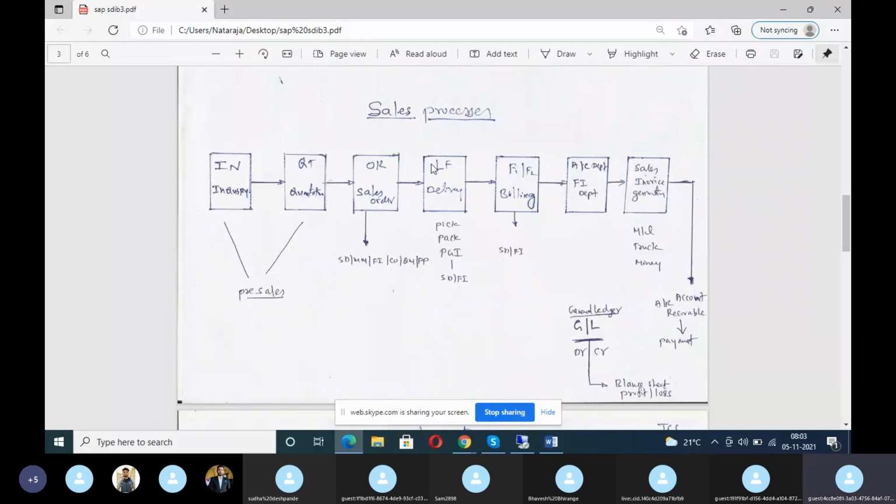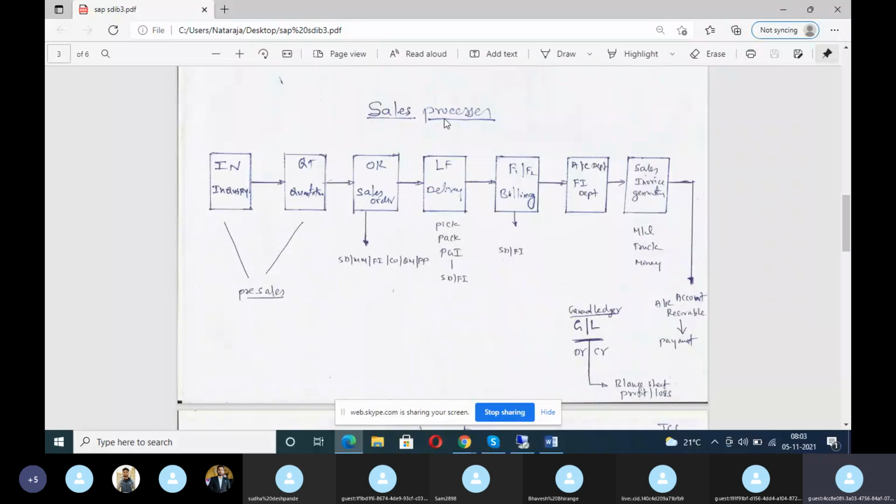So before inquiry, quotation, you write here organization structure master data, enterprise structure master data, customer master data, material master data, CMIR, customer information record, price master data. Then you write all these things. Don't write down everything else that is there.